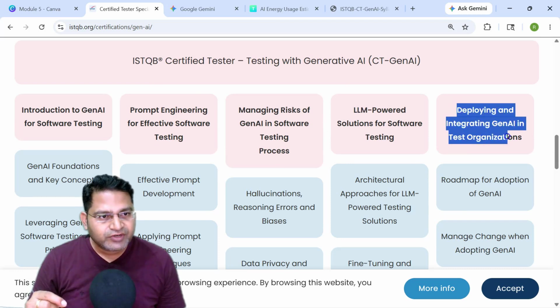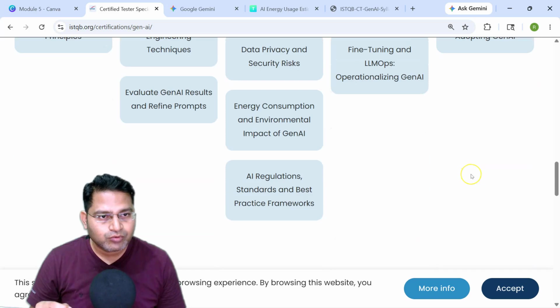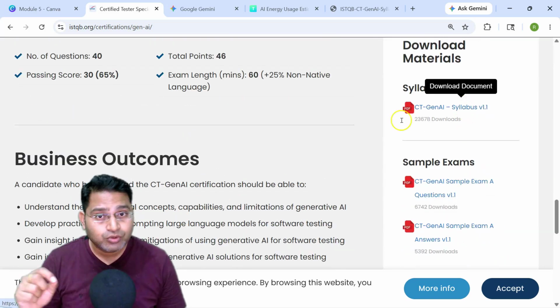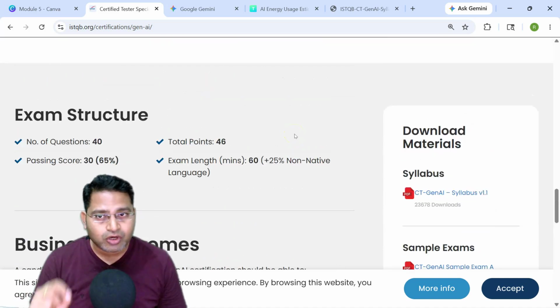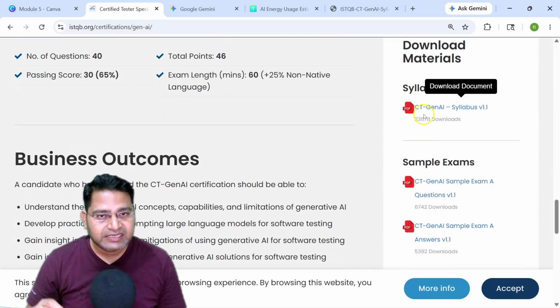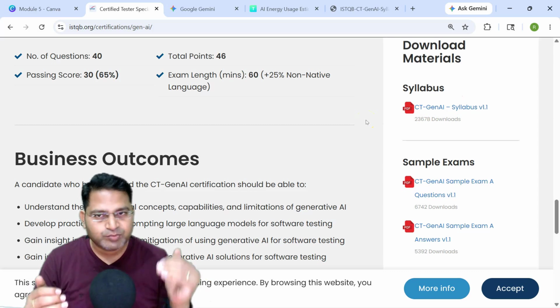From here, if, for example, you are doing self-preparation, go ahead and download the syllabus. Make sure that you go through each and every topic in detail, because within these topics there are subtopics that you have to go through in detail. For self-study, you can search in Google for the subtopics and you will get detailed explanations. Refer to those.